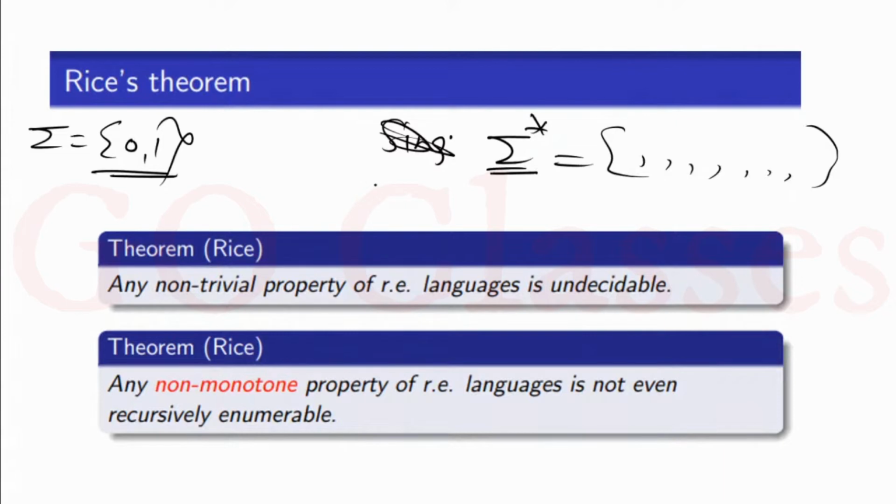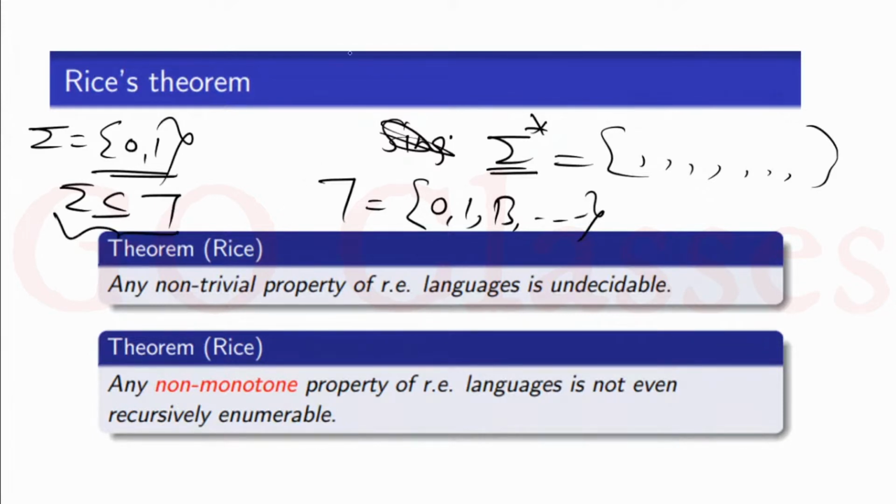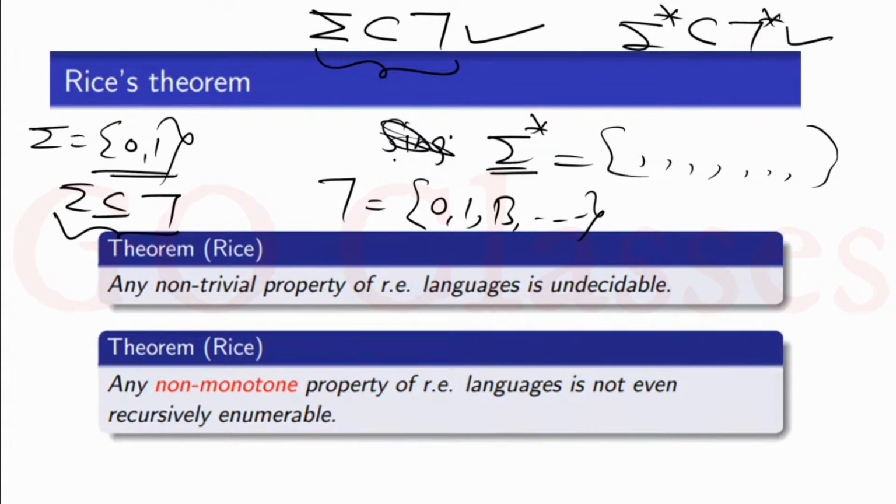And what is your tape alphabet? Tape alphabet is gamma. This tape alphabet can have 0, 1 and the blank symbol and some other things. I can say that sigma is a subset of gamma. Definitely sigma is a proper subset of gamma. Yes, this is guaranteed. Yes, that is also correct. So I can say that sigma star is a proper subset of gamma star. That is also correct. No problem.